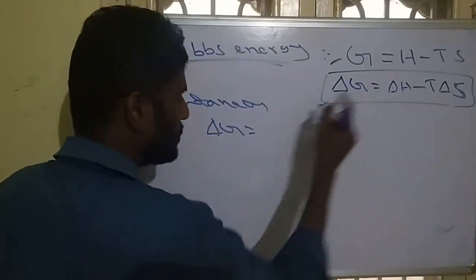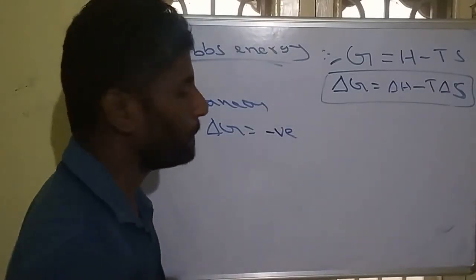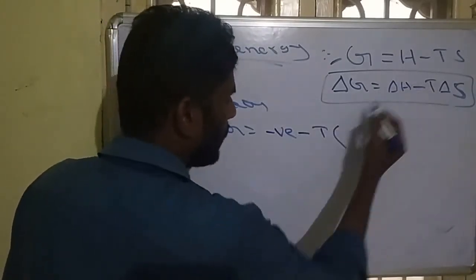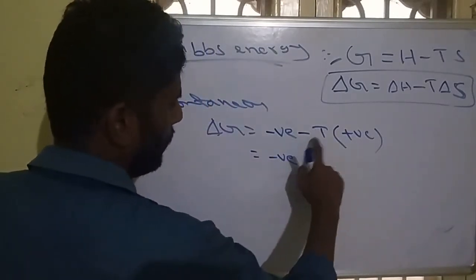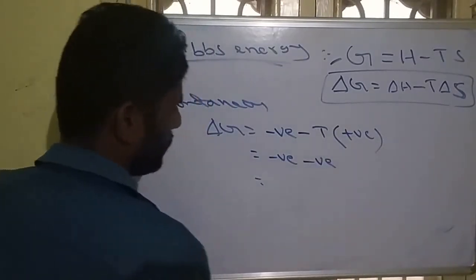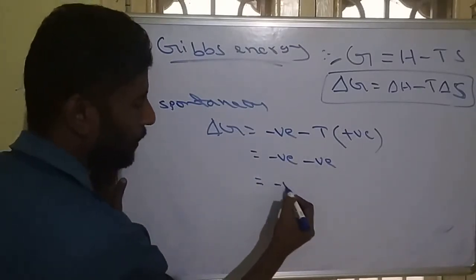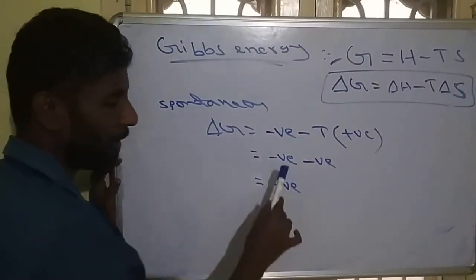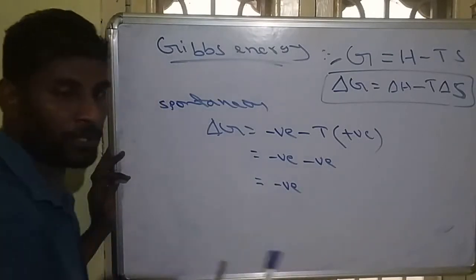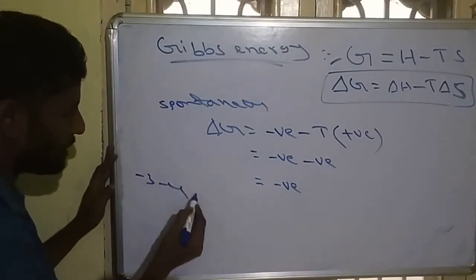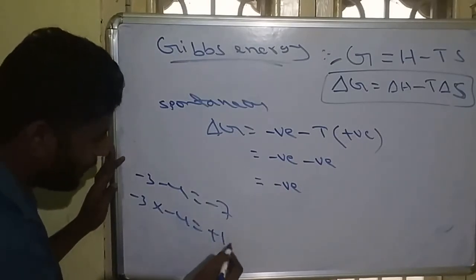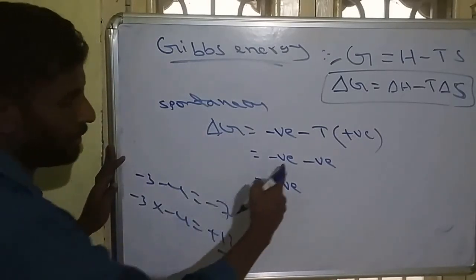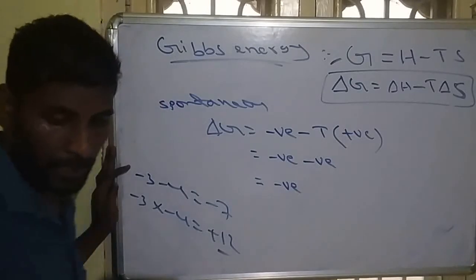For a spontaneous process, delta H will be negative, and minus T into delta S will also be negative, because negative into positive will be negative. Negative minus negative will be negative. Remember, negative minus negative is not positive. Minus 3 minus 4 will be minus 7. Minus 3 into minus 4 will be plus 12. That is multiplication. But here minus minus will be minus.